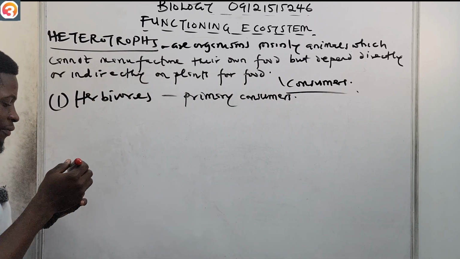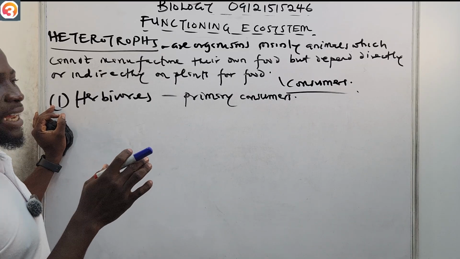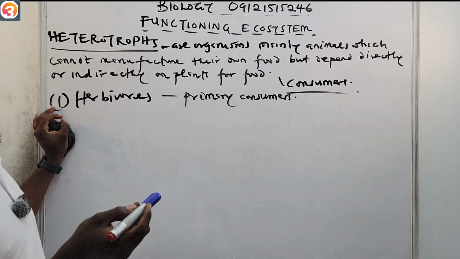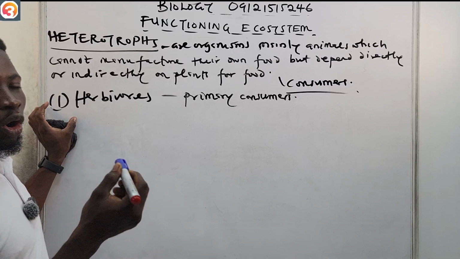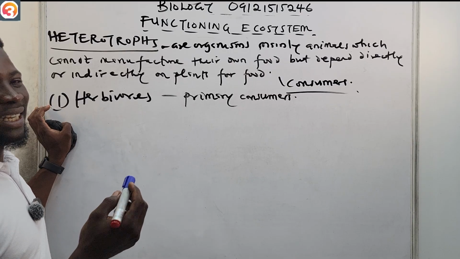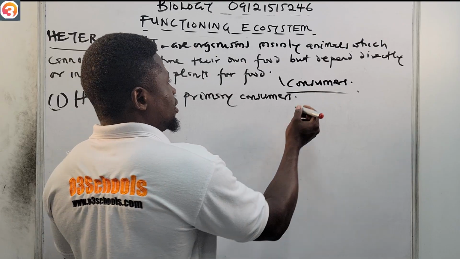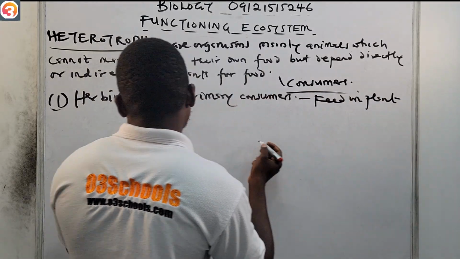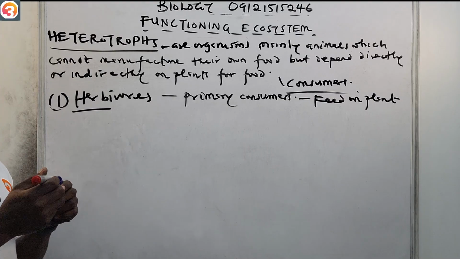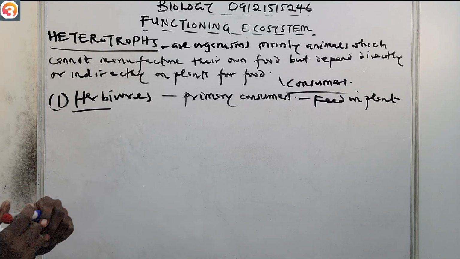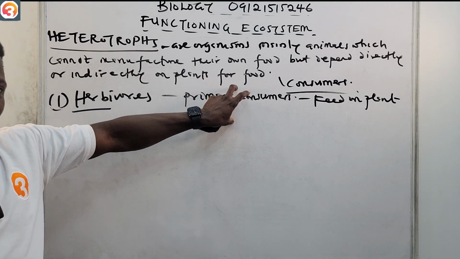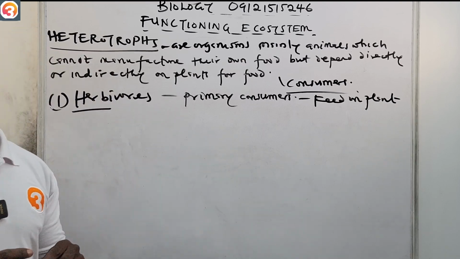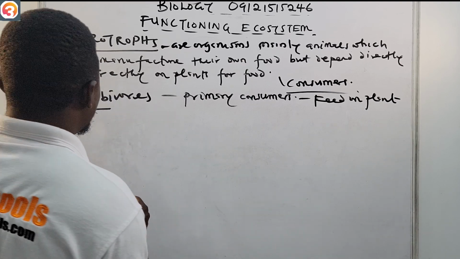Okay, so herbivores are organisms that feed on what? They are the animals that feed on grasses, or on plants. They feed on plants. That's why you are saying herbs. Okay, they are herbivores. They are known as the primary consumers, the ones that feed directly on the plants.